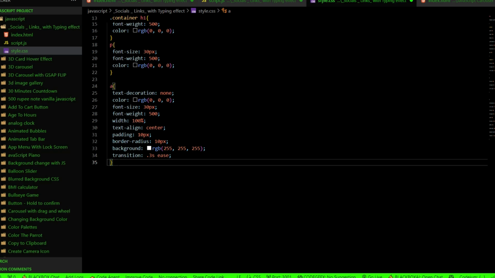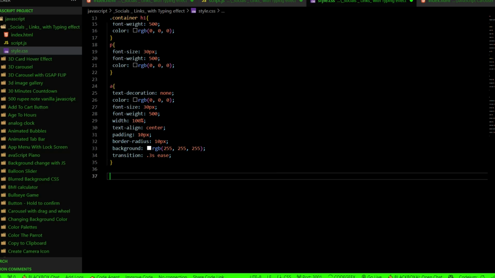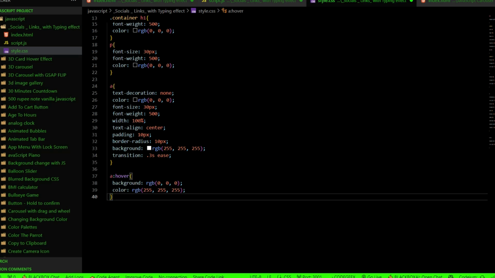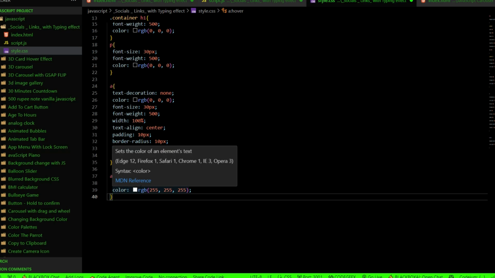Okay, now we're going to enter. We're going to have a hover, that means when you hover, it should have a line. So to create that hover, a hover, background color is going to be black. When it's hover, the text is going to be white.